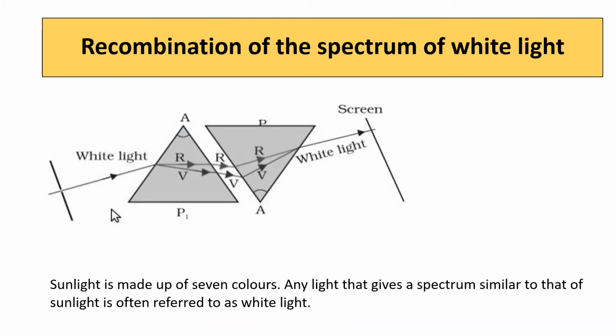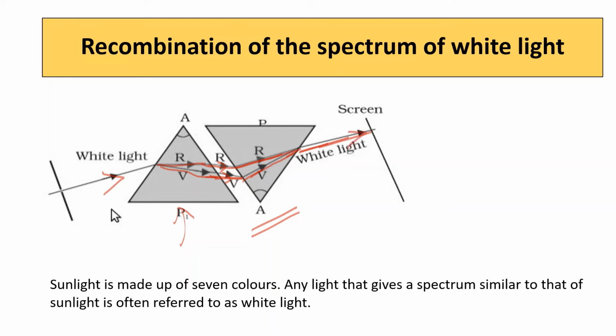Isaac Newton had proved that this white light is made up of 7 colors. He placed a second prism, identical to this first prism, in an inverted position. What he observed was that when this white light enters the first prism, it splits into its component colors. These component colors were allowed to fall on the second prism. The second prism will recombine these component colors back to white light.